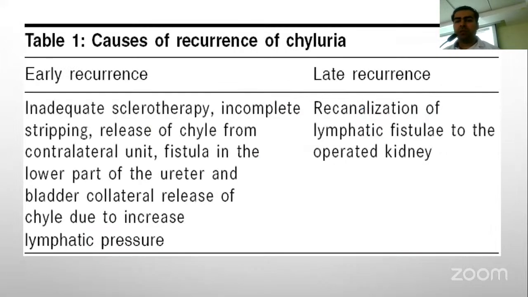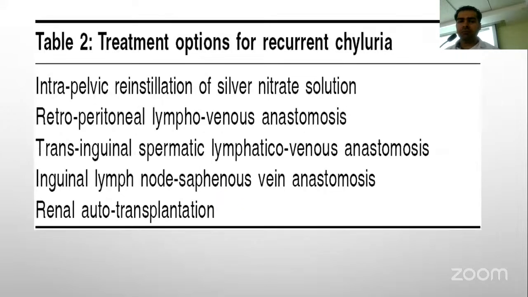The causes of recurrence of chyluria can be categorized as early recurrence, which is due to inadequate sclerotherapy, incomplete stripping, and release of chyle from the contralateral unit, fistula in the lower part of the ureter and bladder. Late recurrence is due to recanalization of the lymphatic fistula to the operated kidney. Treatment options for recurrent chyluria can be intrapelvic reinstillation of silver nitrate solution, retroperitoneal lymphovenous anastomosis, transinguinal spermatic lymphaticovenous anastomosis, renal autotransplantation.